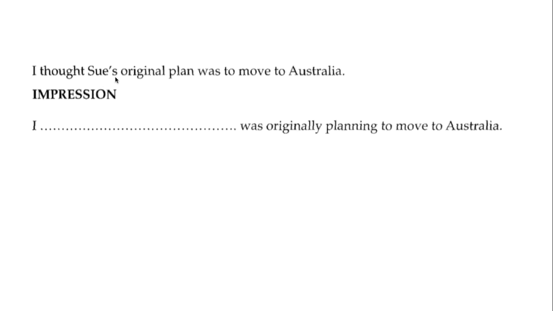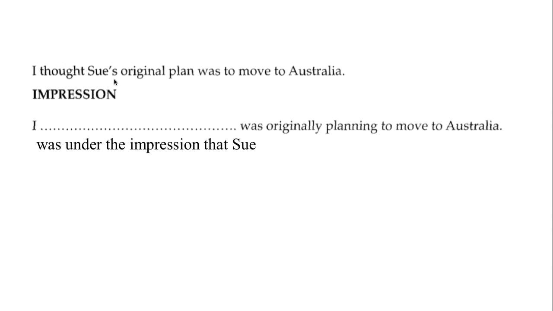Okay, I thought Sue's original plan was to move to Australia. We need to use the word impression. So I thought, well, another way to say if you think something, you are under the impression that something is so. Now here it's past tense. Why? Because there it is.